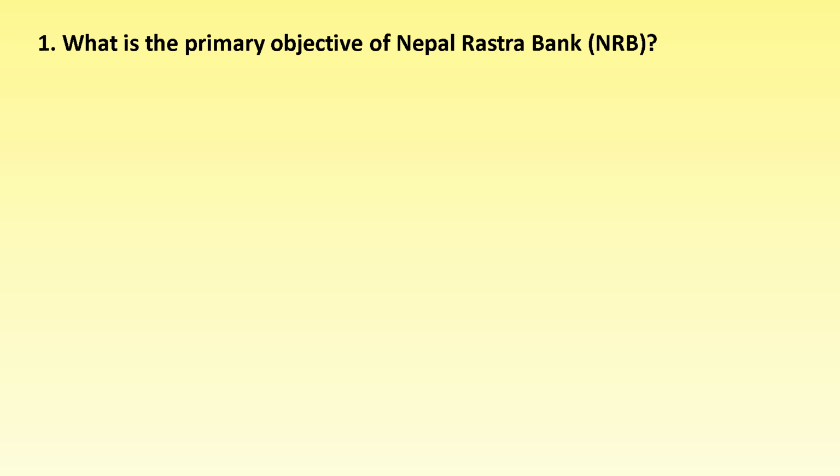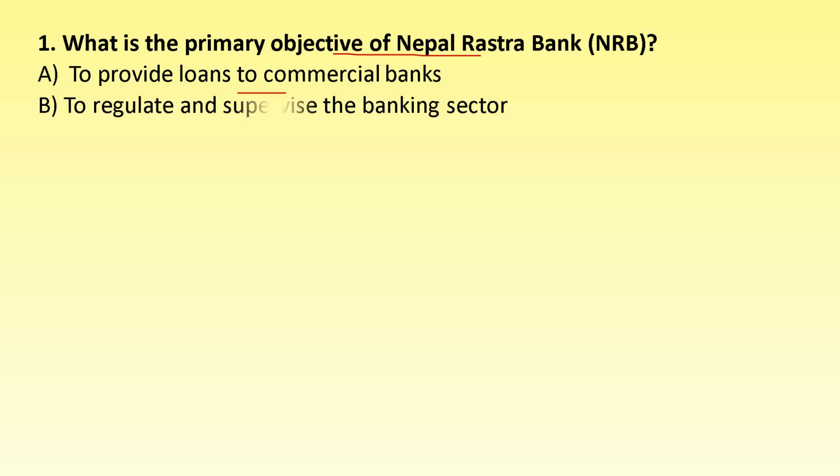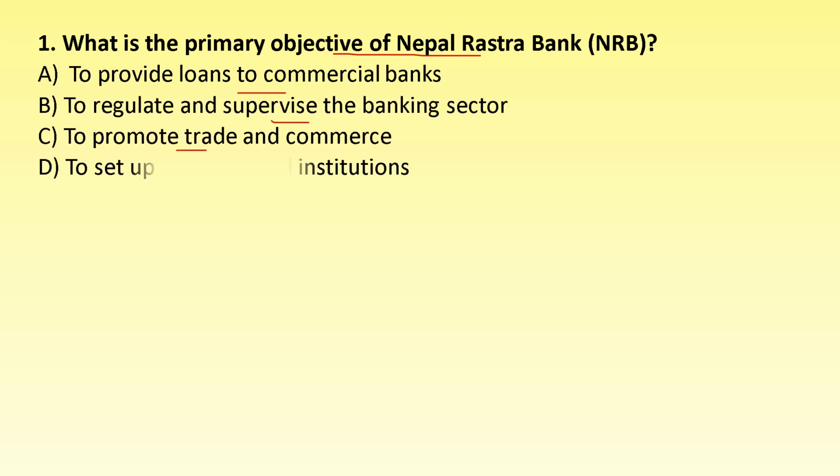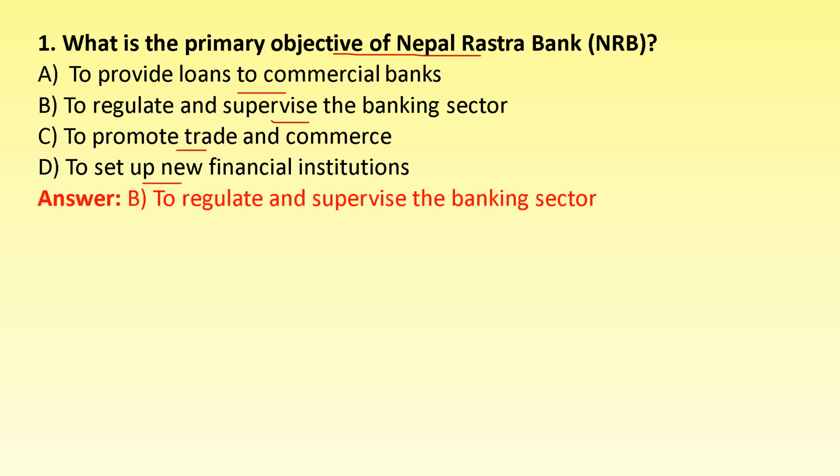First question, what is the primary objective of Nepal Rastriya Bank? Options are: to provide loans to commercial banks, to regulate and supervise the banking sector, to promote trade and commerce, to set up new financial institutions. The correct answer is option B. Regulate and supervise the banking sector is one of the primary objectives of Nepal Rastriya Bank.